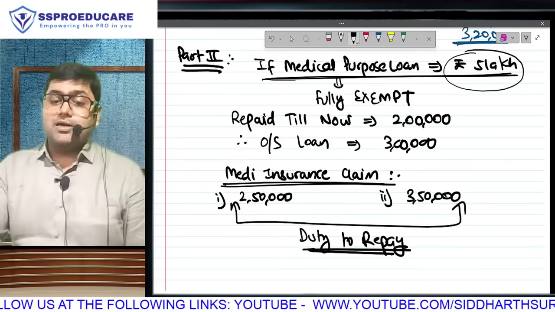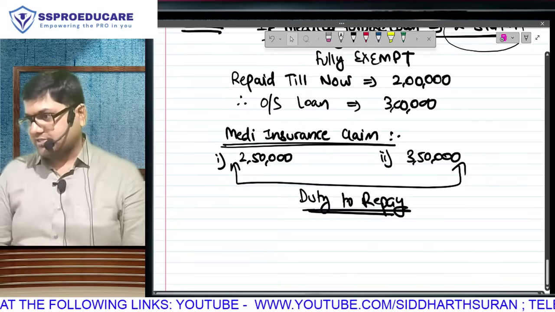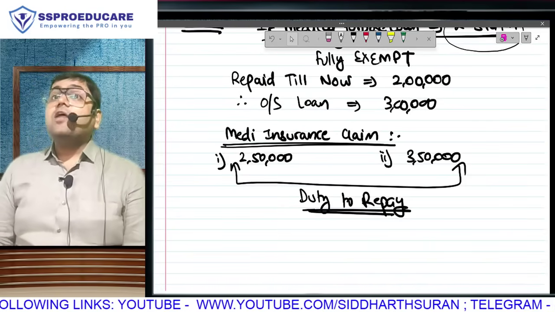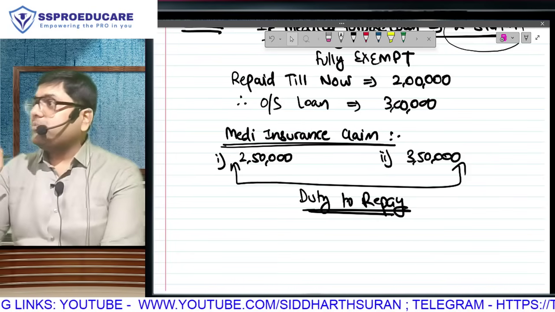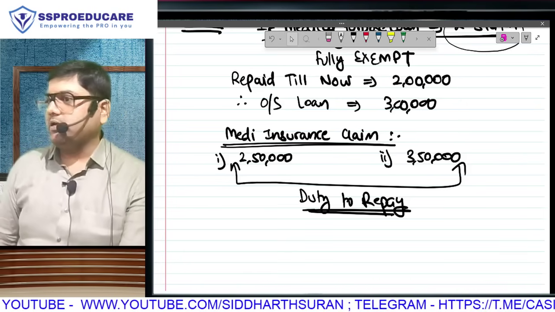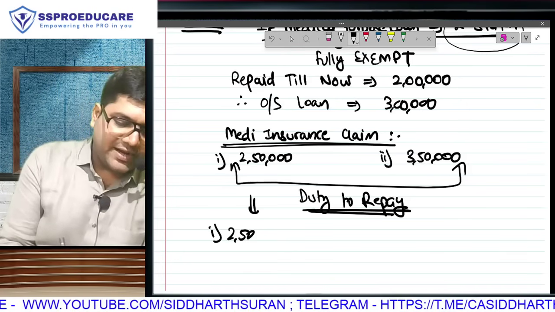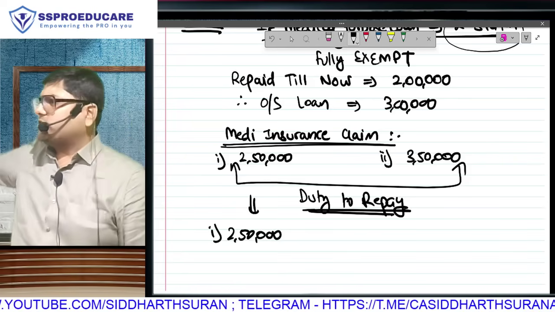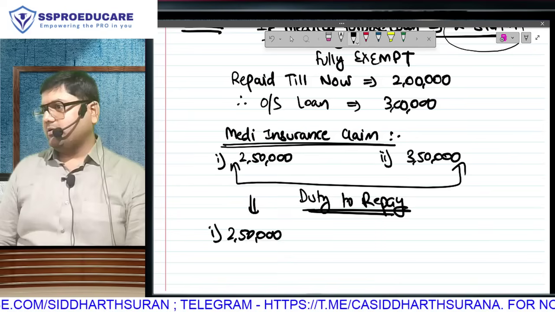I may not be able to repay the entire loan because it will depend on how much claim I have received. How much is the outstanding loan? 3 lakh. If I have received a claim of 250, I still have to repay 3 lakh, but right now I will be able to repay only in one installment. So case 1 mein, it is my duty at least to repay 250 right now. What about the remaining 50? Slowly and gradually I will repay, because the lump sum payment I can make is only 250. That much only is the claim amount.